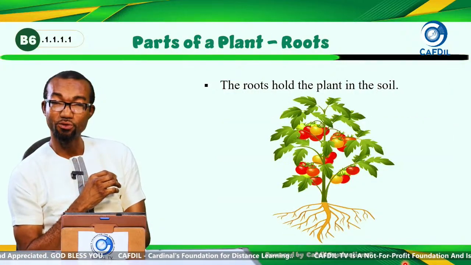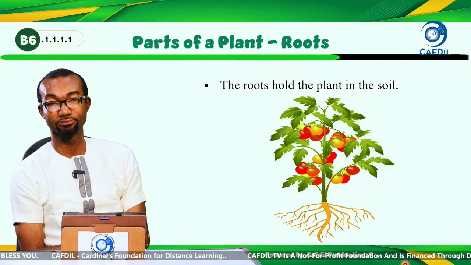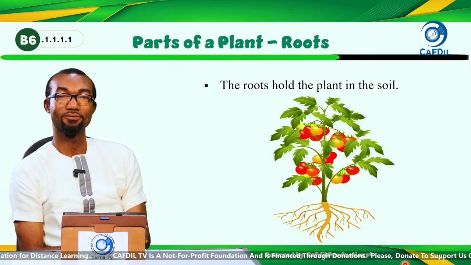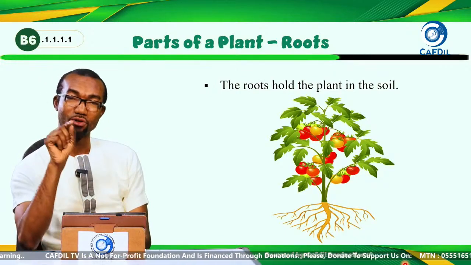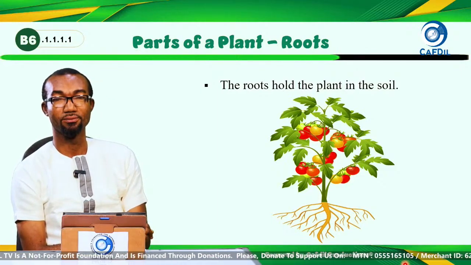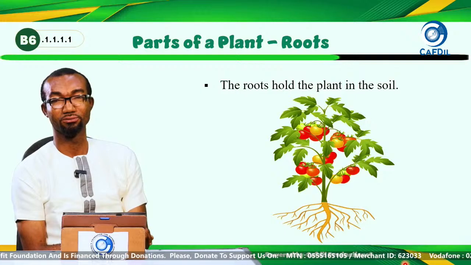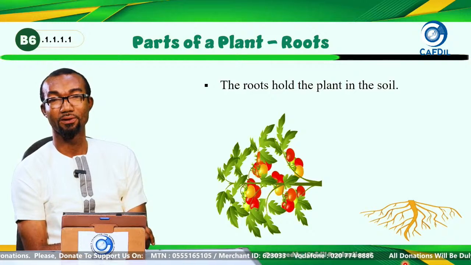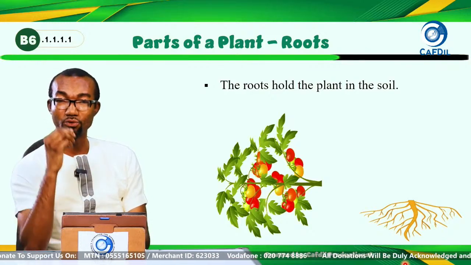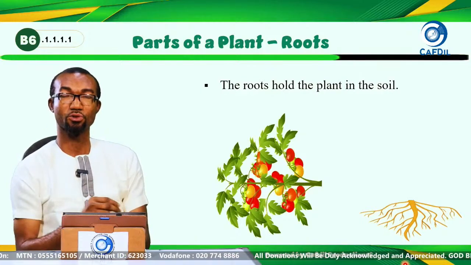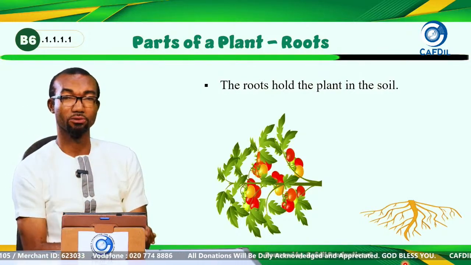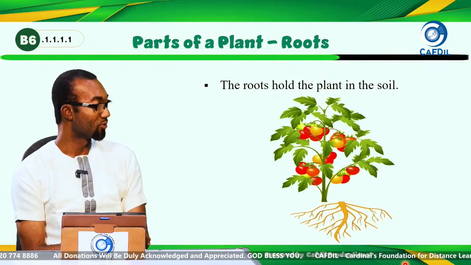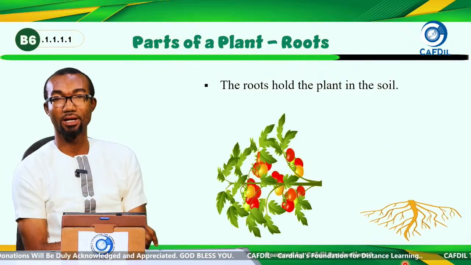And if we remove the roots of the plant, what will happen? Answer me. We have a plant here. If I remove the roots, what will happen to the plant? Great. The plant will fall down. Very good. So if I remove the roots, the plant falls down. So that tells us that truly the roots hold the plant in the soil. Without the roots, the plant will fall down. So the root holds the plant. Let's look at it again. If I remove the roots, the plant falls down.